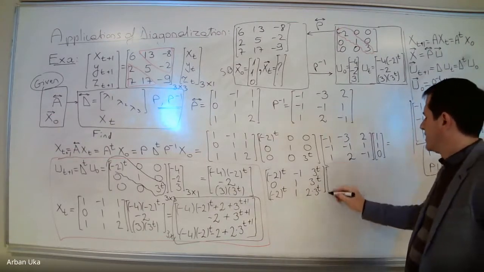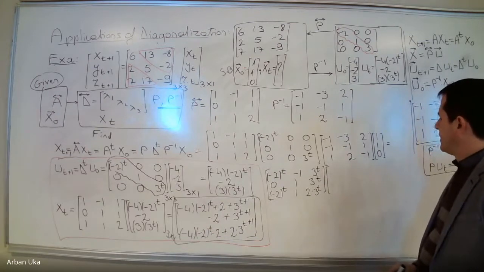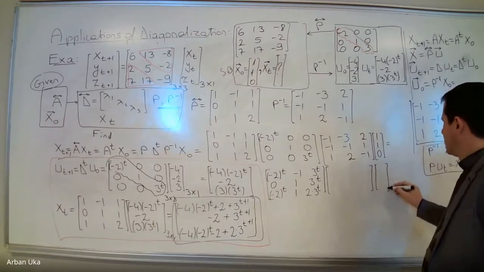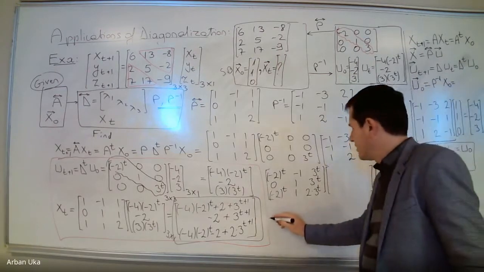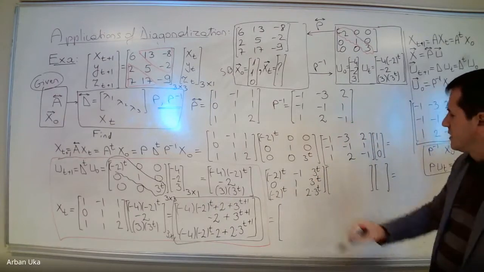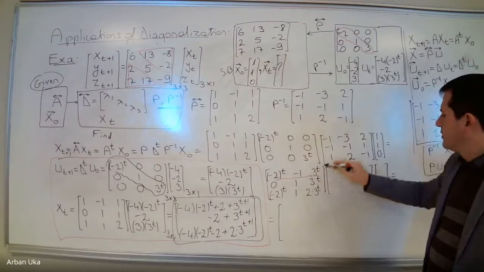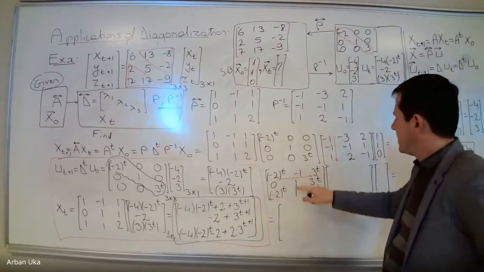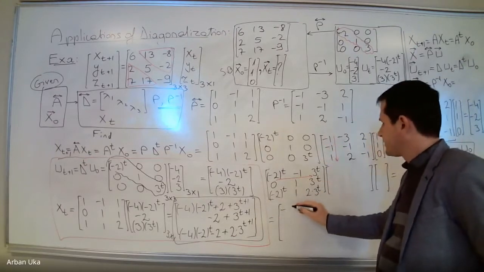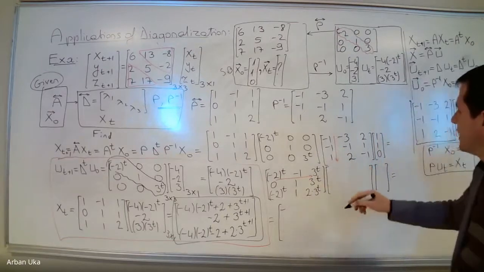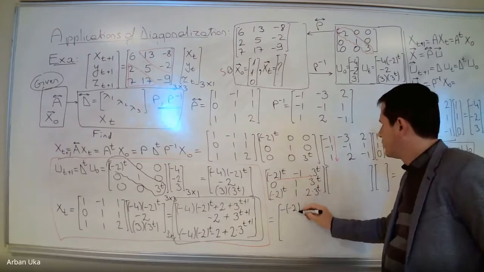Then we multiply this with what we have here. Okay, this is the vector. So let's write the answer here easily. So we multiply the first row with the first column here. And this here, we're going to get a minus sign. So this is minus, what is it? Sorry, this is minus 2 to the power t.